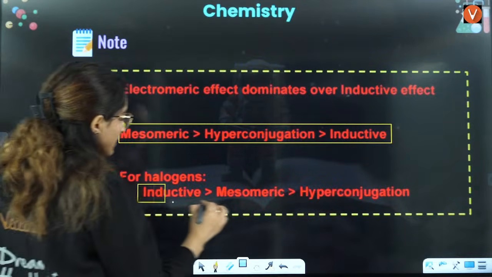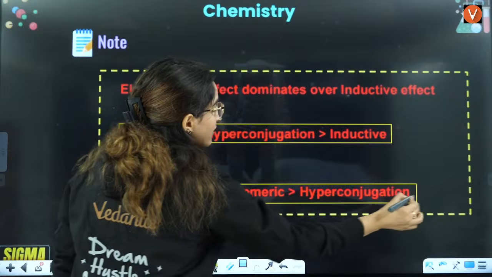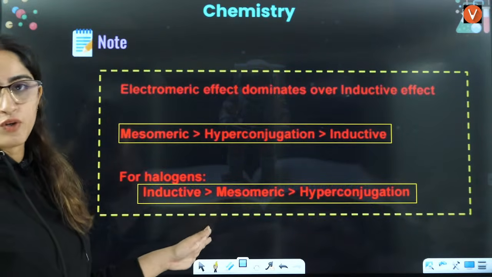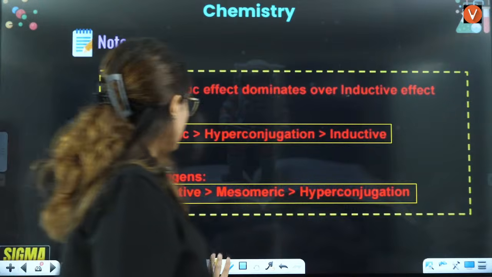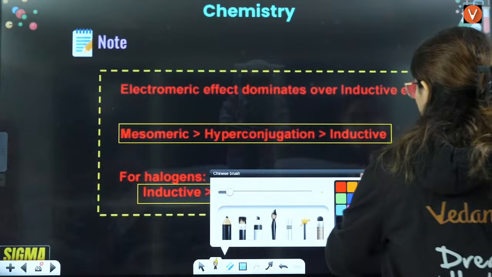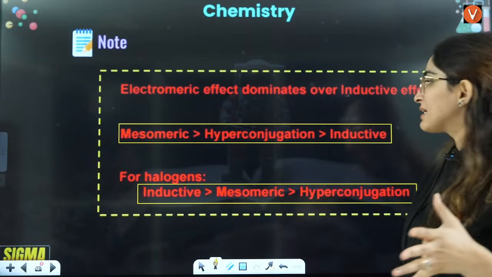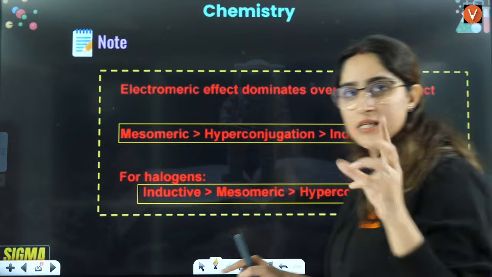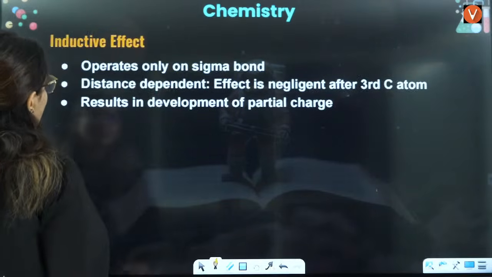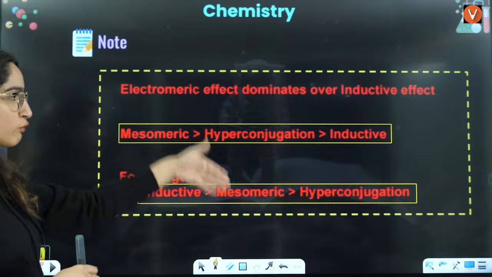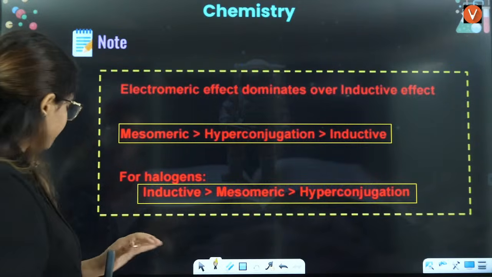In case of halogens, you have inductive first, then mesomeric, then hyperconjugation, right? We'll talk about why it is so, but for that you need to understand each of these effects in detail.